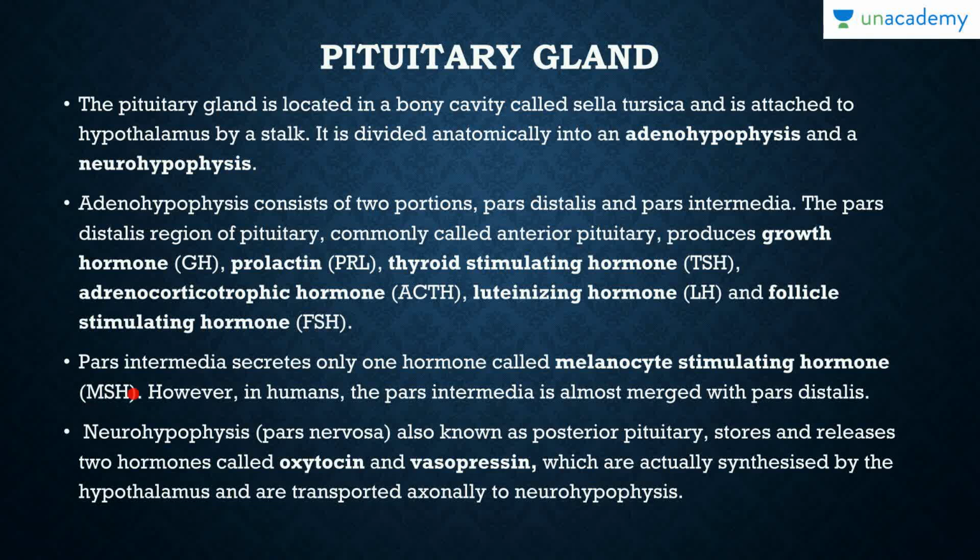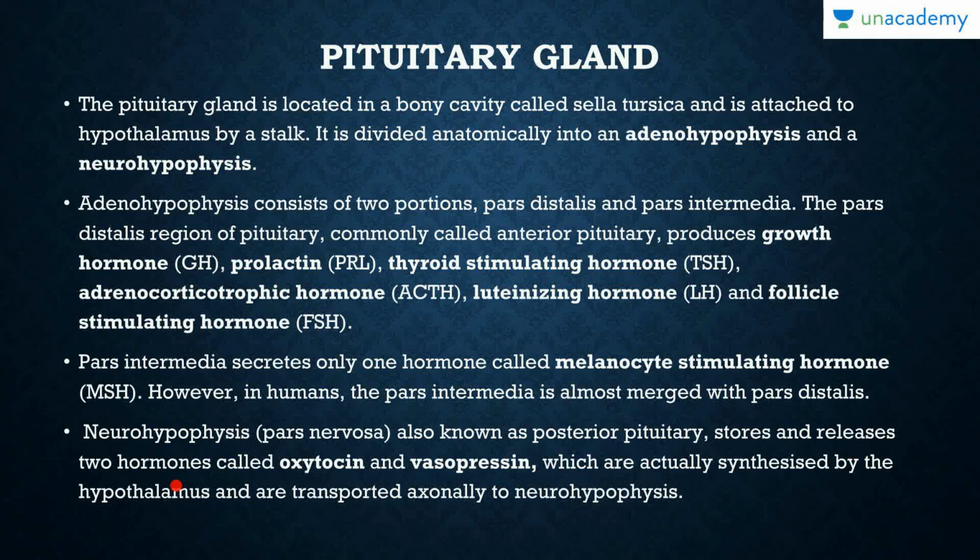So pars intermedia secretes only one hormone, which is the melanocyte stimulating hormone. However, in humans, the pars intermedia is almost merged with pars distalis. So the next anatomical division is the neurohypophysis, which is pars nervosa, which is also known as the posterior pituitary, and it stores and releases two hormones, which are oxytocin and vasopressin.